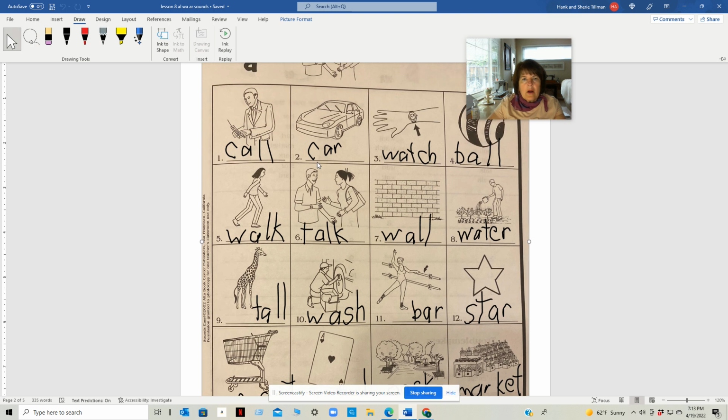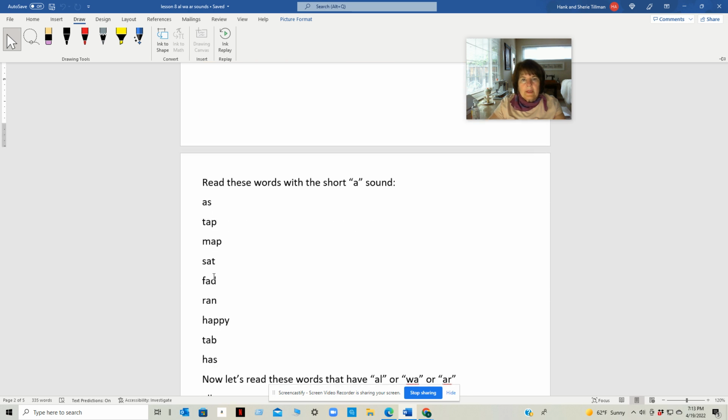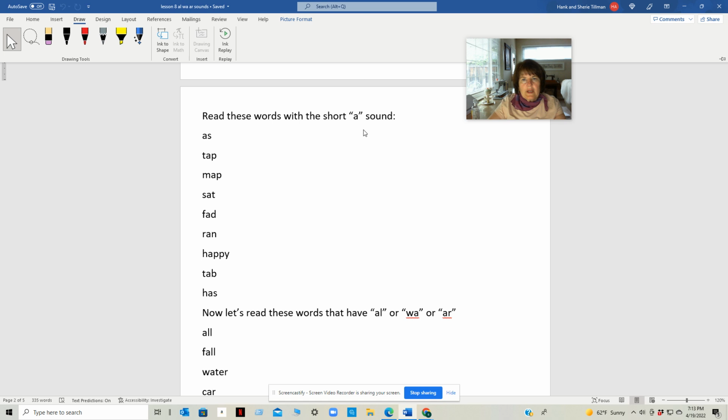Let's look at the words again. Call, car, watch, ball, walk, talk, wall, water, tall, wash, bar, star, cart, card, park, market. Let's read these words with a short A sound.